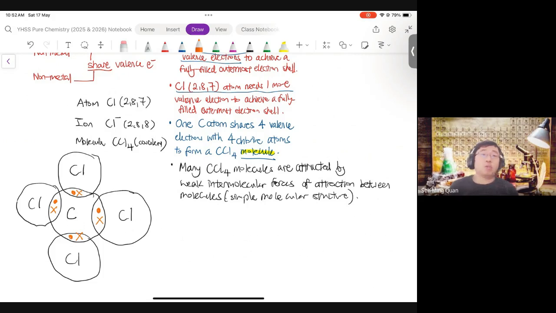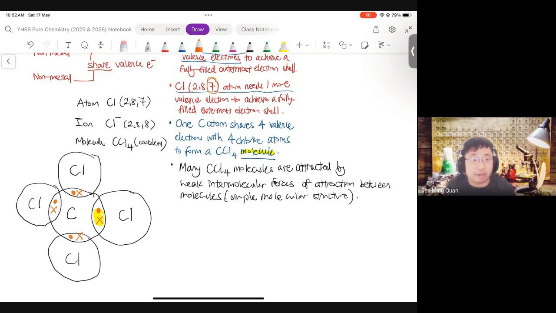All right, we just said chlorine needs one more valence electron. Hence, it shares one. Now, sharing one means I share one with you, you share one back with me. So that's why it's always dot and cross, even though sharing one. All right. So now that's not the end. You need to ensure that you have accounted for all the electrons.